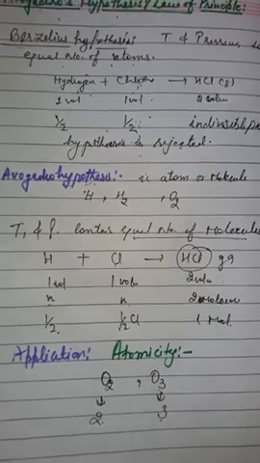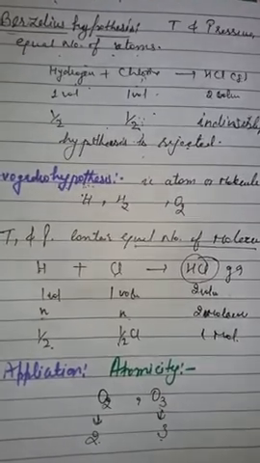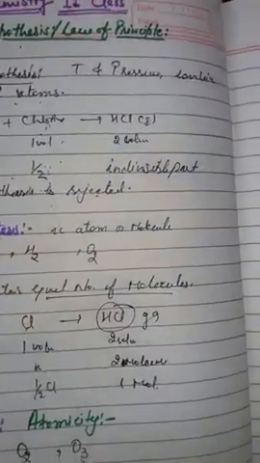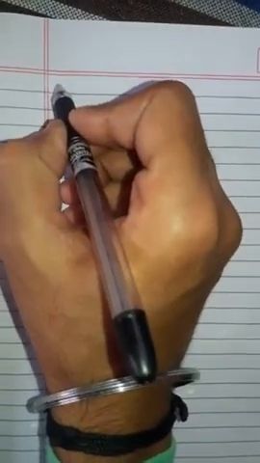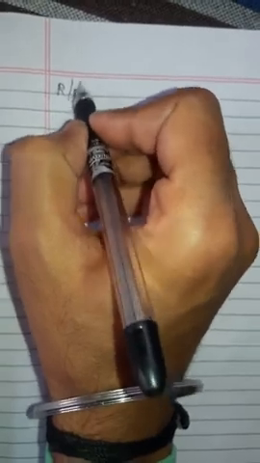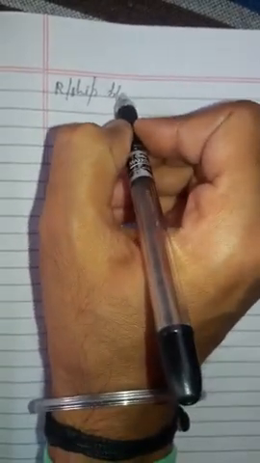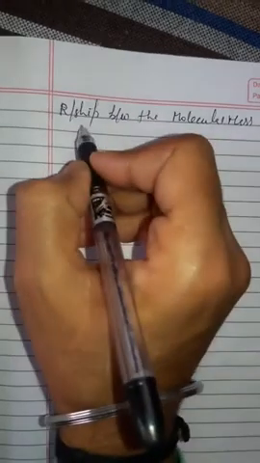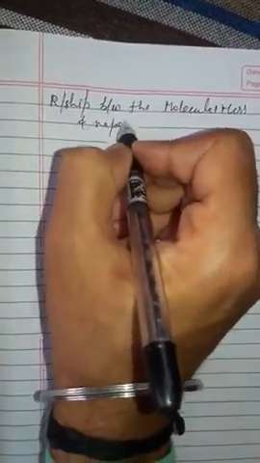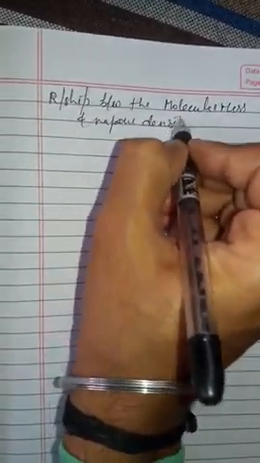This law is also applicable for calculating the relationship between molecular mass and vapor density.